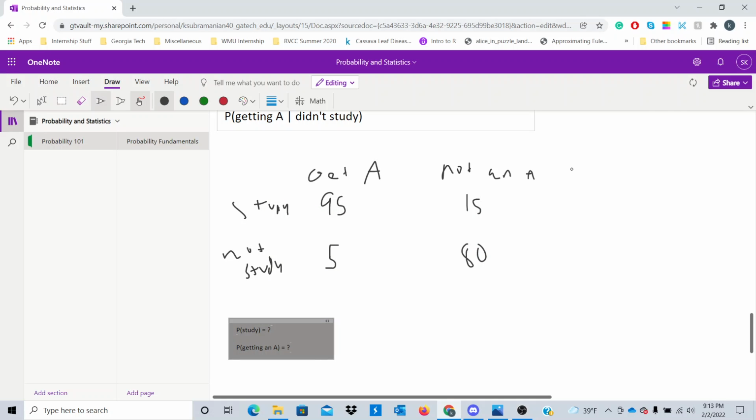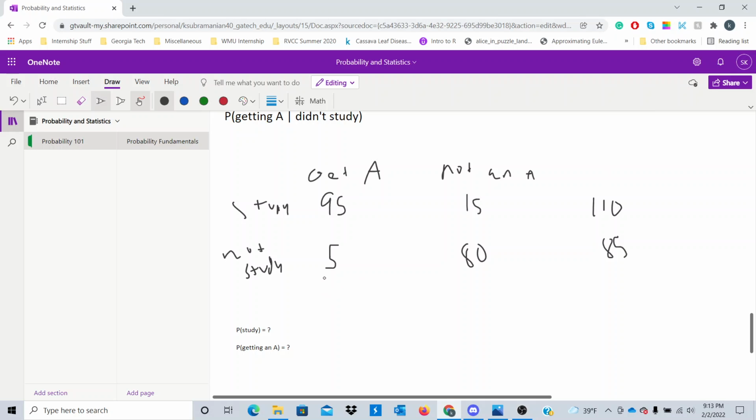For students who studied, that total would be 95 plus 15, so students who studied and got an A plus students who studied and didn't get an A. So we have 110 such students. For students who did not study and got an A, and students who did not study and didn't get an A, we have 85 such students who didn't study overall. So we're ignoring what grade they got and just focusing on how many students have studied versus how many students didn't study. That's what these totals are representing.